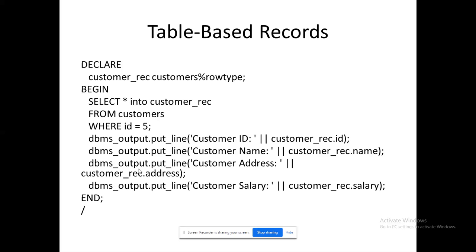By using that variable, I will be accessing the individual fields in the given record, right? You will be able to see variable name dot id, variable name dot name, variable name dot address, variable name dot salary. So here I have used my percentage row type, right? That could be the primary usage of my table based records. This will be more useful when you work with filters in the PL/SQL programs, right?